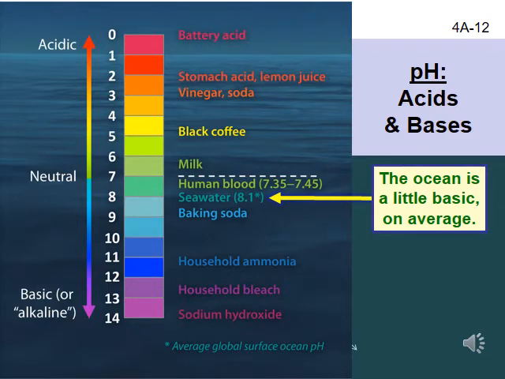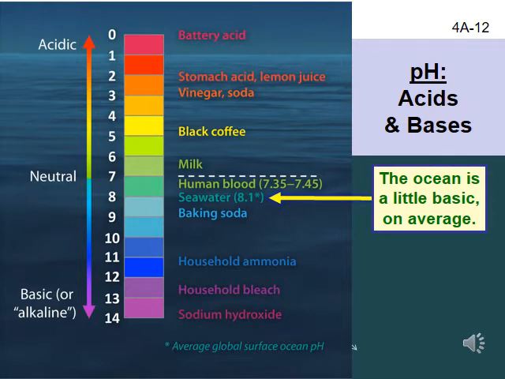pH stands for potential of hydrogen. The P is really an abbreviation for the mathematical operation log 10, a logarithm. pH equals 7 indicates a neutral solution, one in which acids and bases balance one another. Bases are OH-. So if you put together an acid, H+, with a base, OH-, you get H2O, which is nice, neutral water. Solutions with pH above 7 are basic, alkaline.